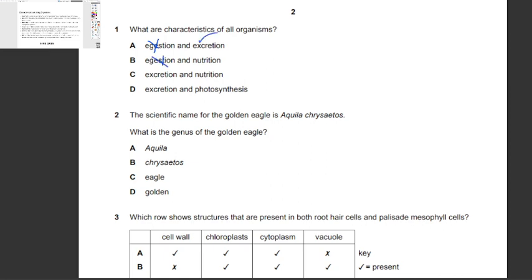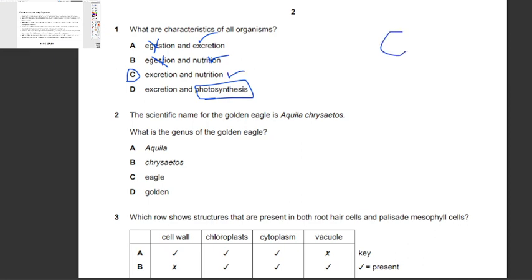Digestion, no. Nutrition, so these options are wrong. Excretion and nutrition, yes. Excretion and photosynthesis, no, because photosynthesis only occurs in plants that have chloroplasts. So the answer is C.